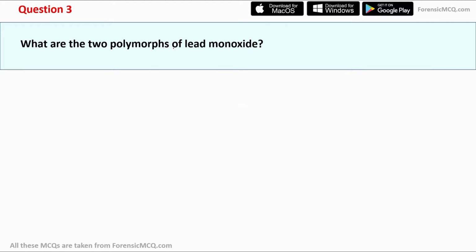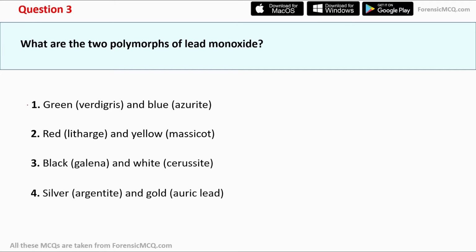What are the two polymorphs of lead monoxide? And here are the options. First is green verdigris and blue azurite. Option second, red litharge and yellow massicot. Option third, black galena and white cerussite. And option fourth, silver argentite and gold auric lead. And the correct answer for this question is option second, that is red litharge and yellow massicot.